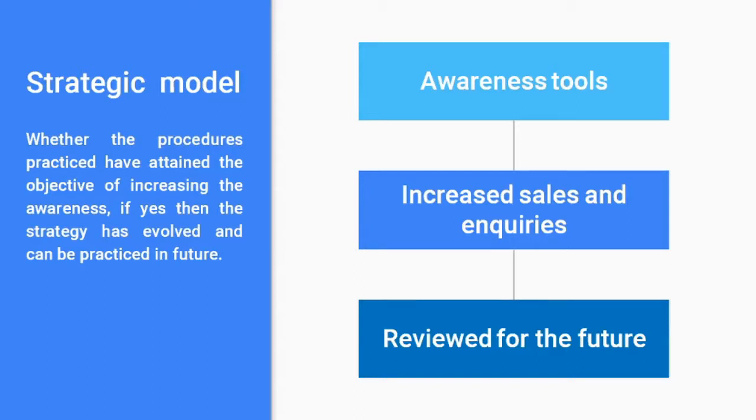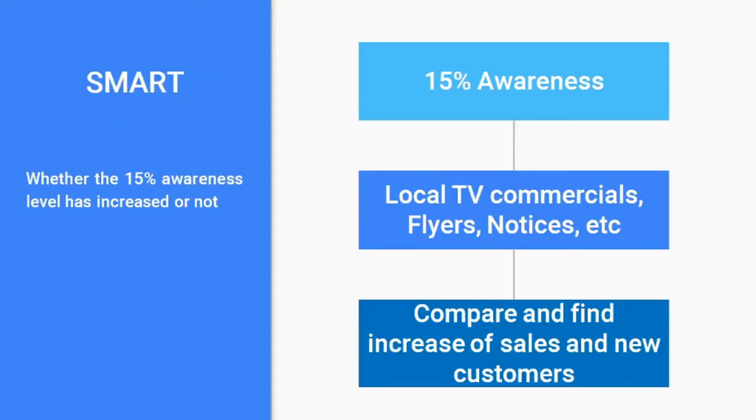Not only the increase of awareness; this increase of awareness can be assessed only with the help of increased sales and inquiries. We have adopted some awareness tools, and whether we have increased the sales and inquiries or not, if that is happening, this can be reviewed for the future and you can continue. So now comes the evolvement of a new strategic model, and this is how objectives have to be set. That is what I say: the SMART objectives. Whether the 15% awareness level has increased or not can be easily assessed.